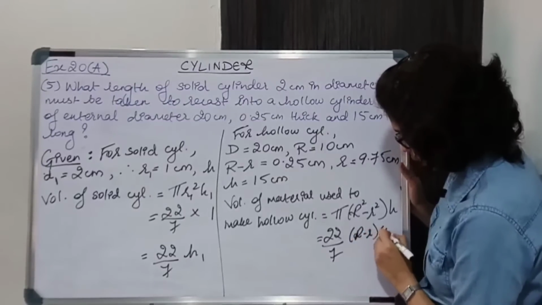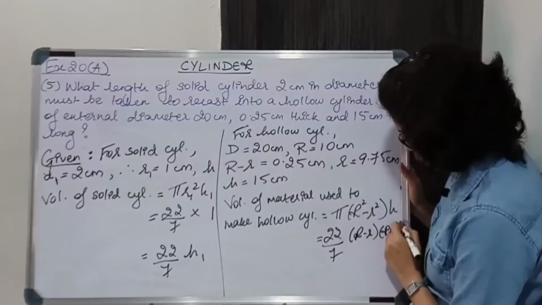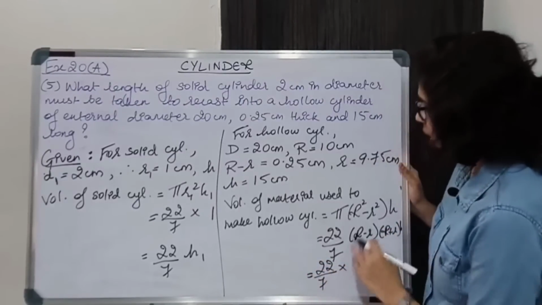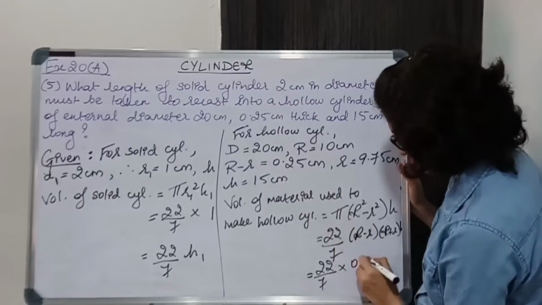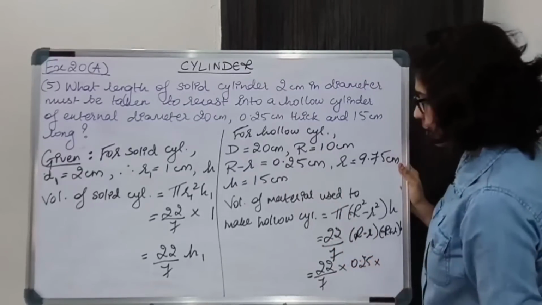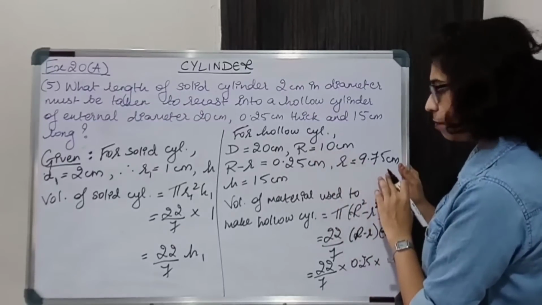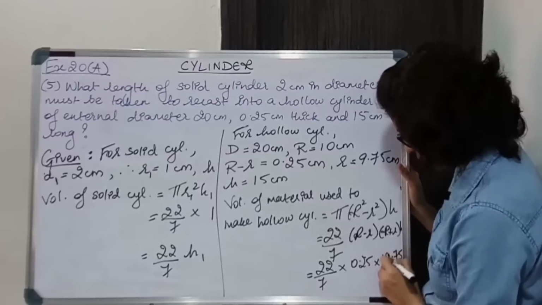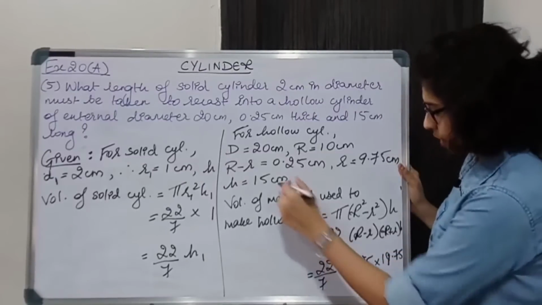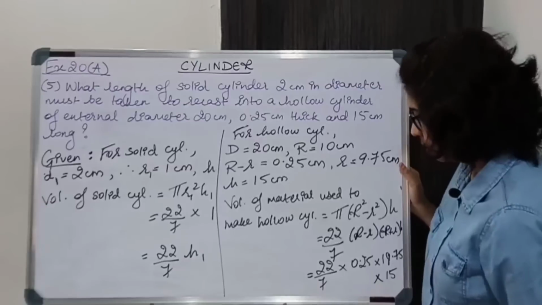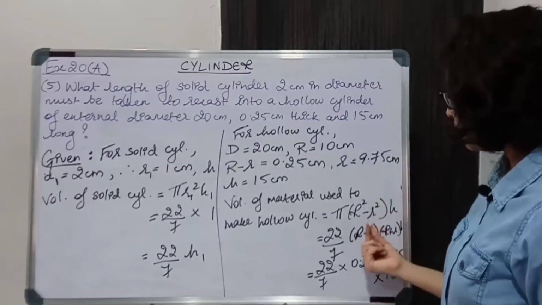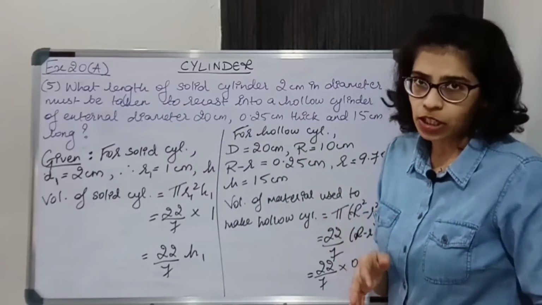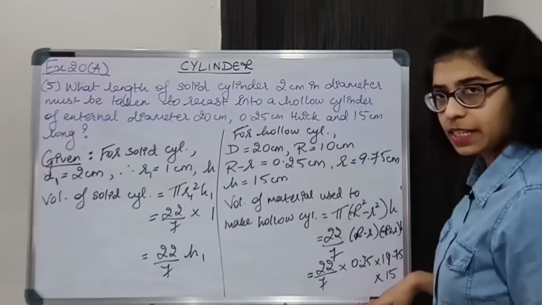So this will become (R minus r) into (R plus r) into h, that is nothing but 22 upon 7 into (R minus r), it is given 0.25, R plus r क्या होगा, R plus this r, that is 19.75 into h, that is 15. Now it becomes easy. Okay, otherwise if you find the square of these two and then subtract it, somewhere you might make calculation mistake. So this would be easier method.